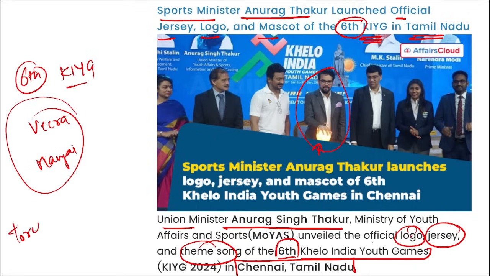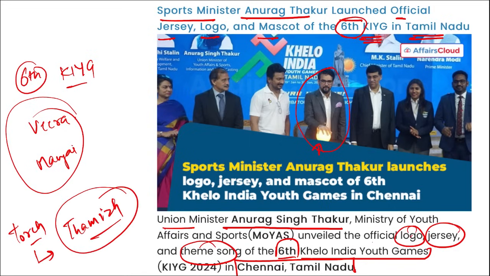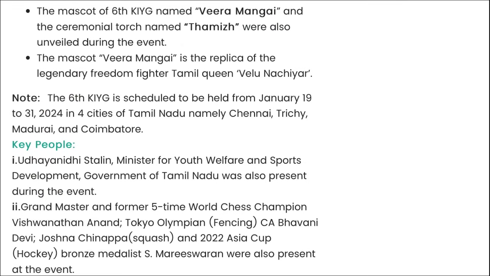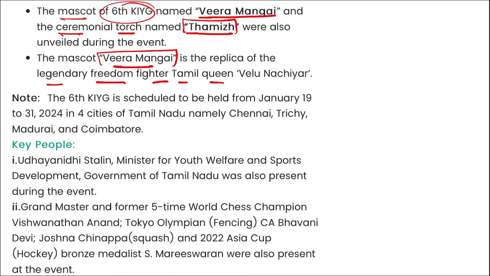What was the name of the ceremonial torch? It was Thamiz, right? This is the name of the torch. And what is the name of the mascot? It is Veera Mangai. Let me show you here. The mascot of the 6th Khelo India Youth Games was named Veera Mangai, and the ceremonial torch was named Thamiz. They were also unveiled during this event. The mascot Veera Mangai is the replica of the legendary freedom fighter Tamil Queen Velu Nachiyar.